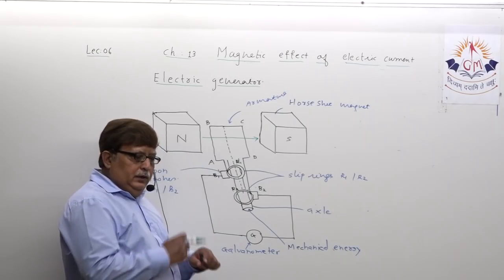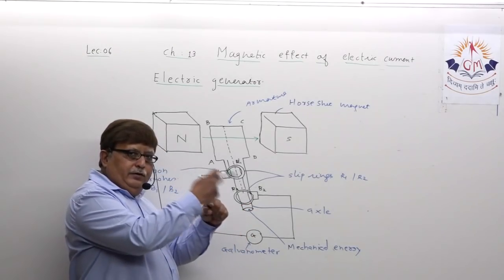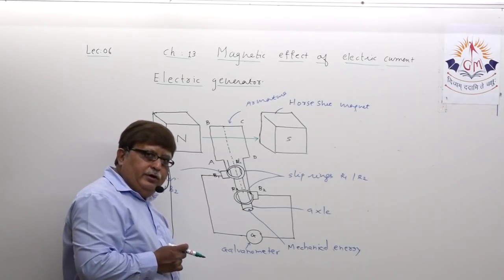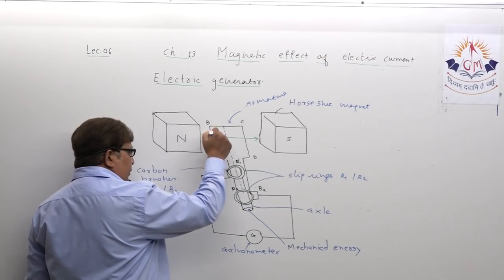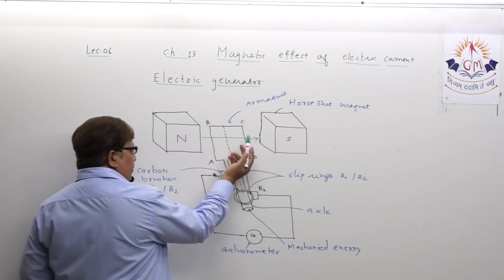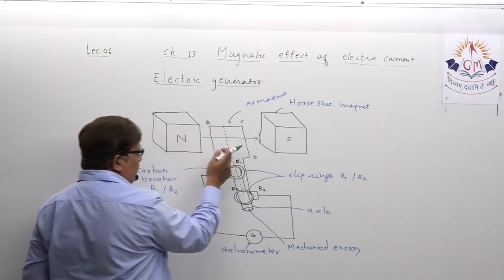Now, you are providing the mechanical energy so that the coil rotates. How does the coil rotate? Suppose AB moves down, CD moves upward. This way we are going to create the movement of the coil.